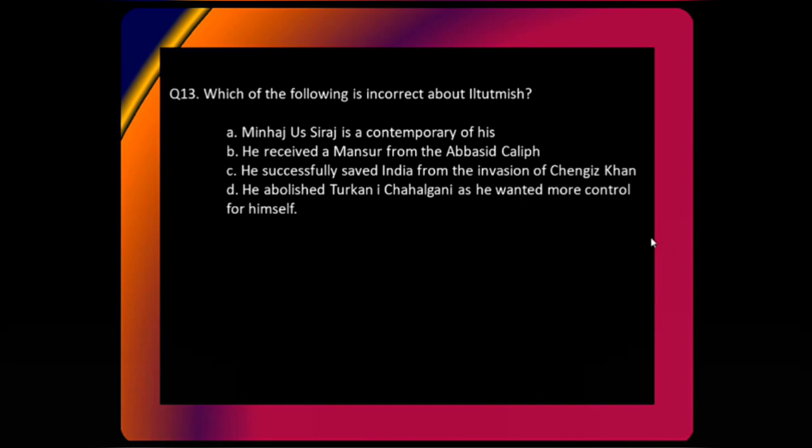Which of the following is incorrect about Iltutmish? A. Minhajus Siraj was his contemporary. B. He received a Mansoor from the Abbasid Caliph. C. He successfully saved India from the invasion of Genghis Khan. D. He abolished Turkan-e-Chehalgani as he wanted more control for himself.